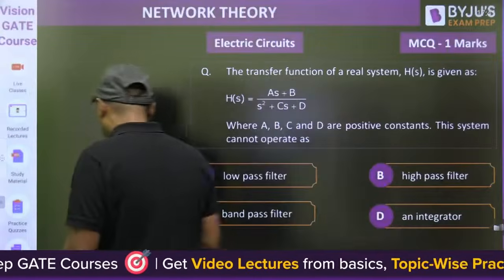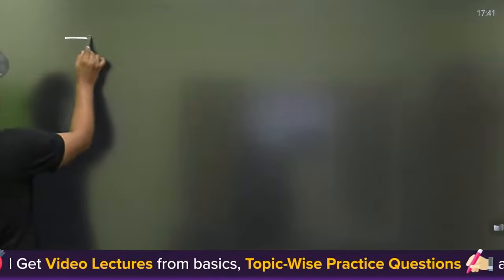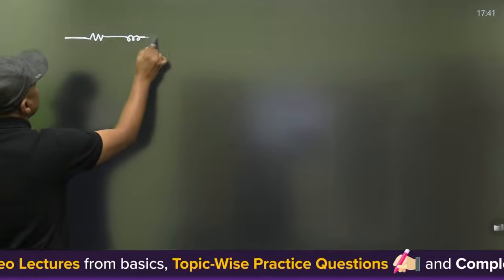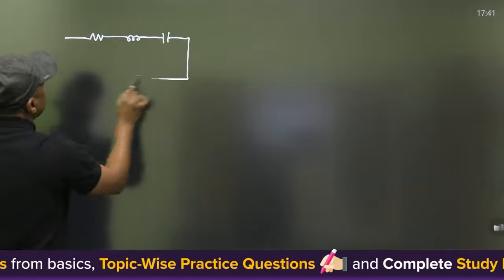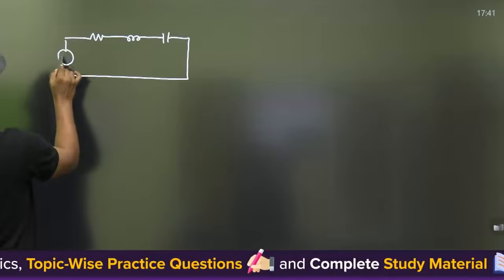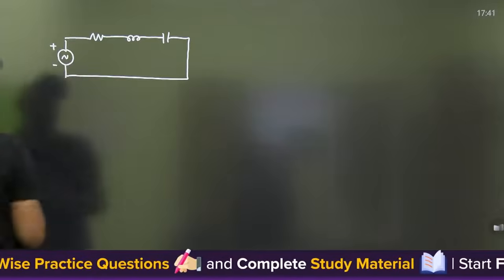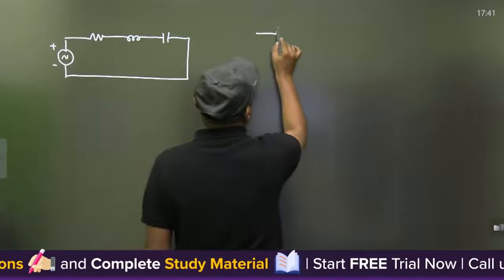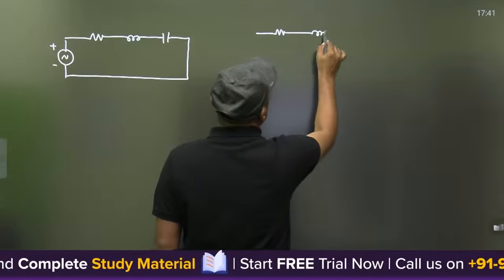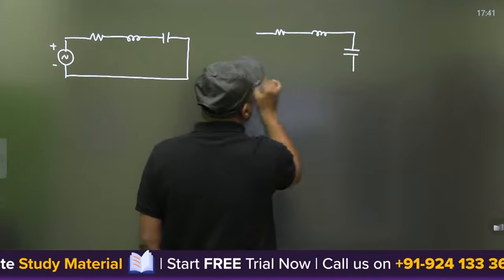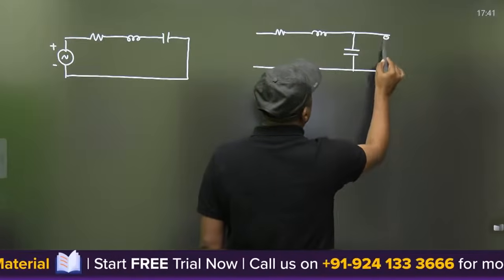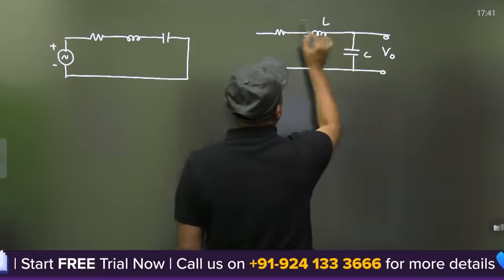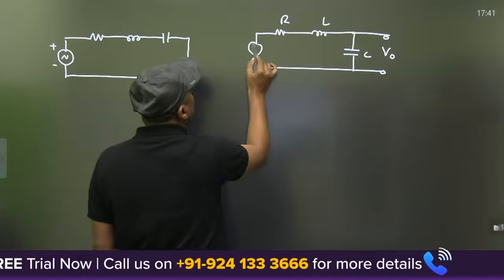Now, I am giving you the hint: second order RLC circuit. That is the signal we are giving. Okay, now we can design different types of filter from this. Tell me guys, what is this? Which filter? Tell me.